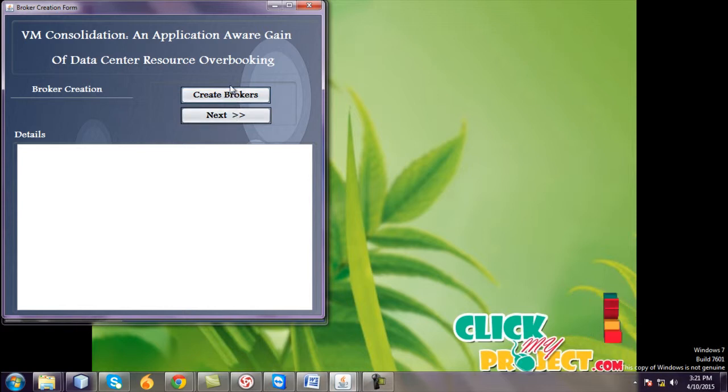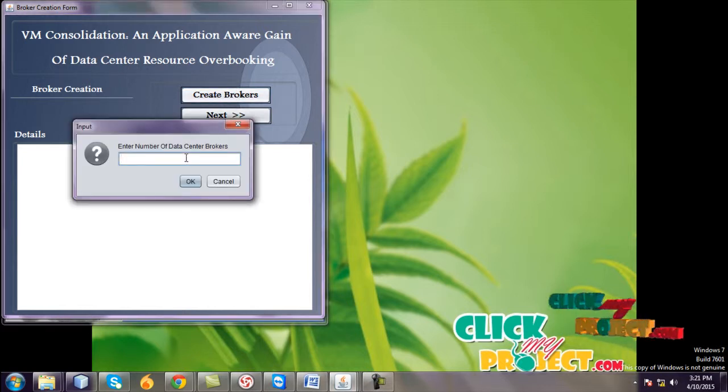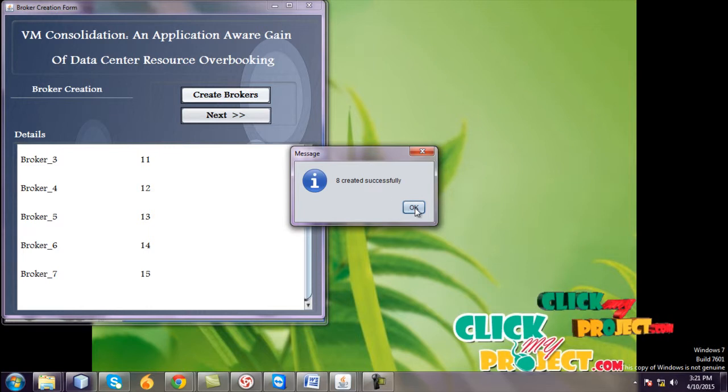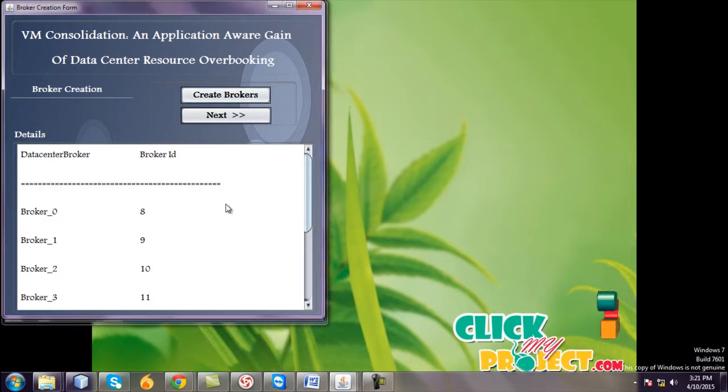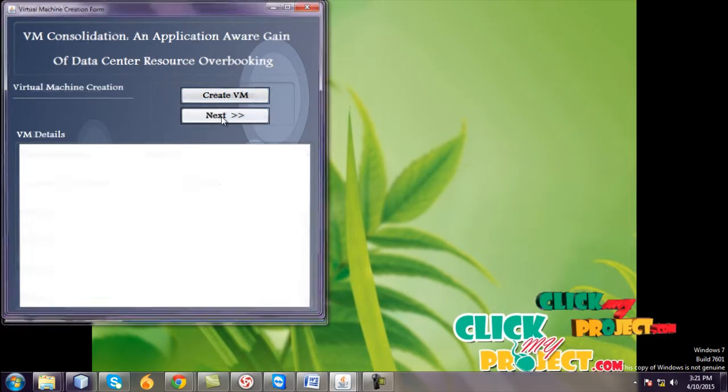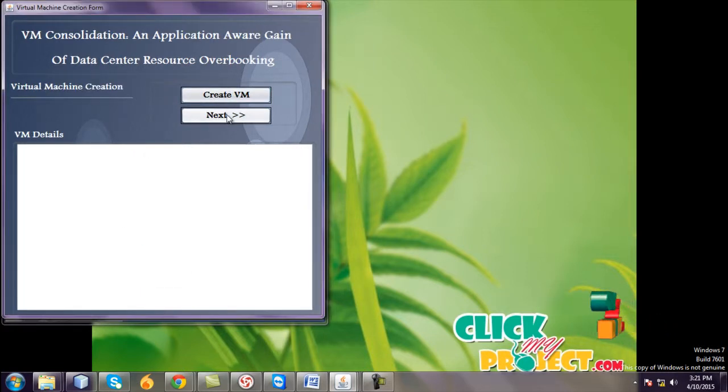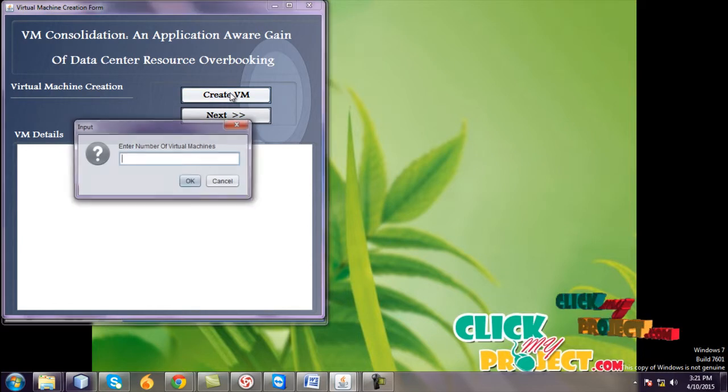And then create the broker. Enter the number of data center brokers. I give 8. 8 brokers were created. First one is data center brokers and broker ID. Go to next. And then create the virtual machines.